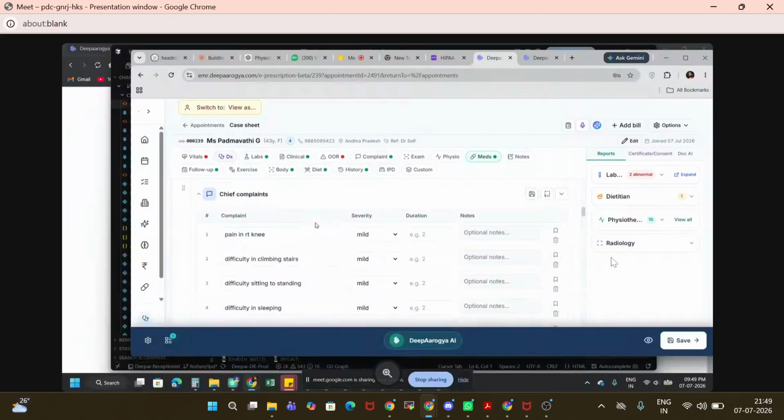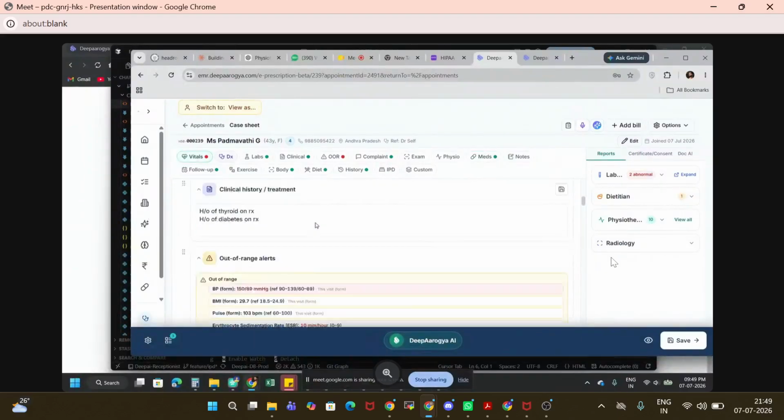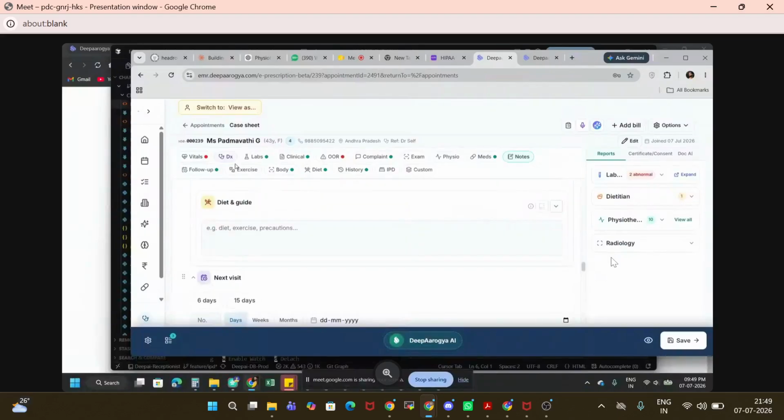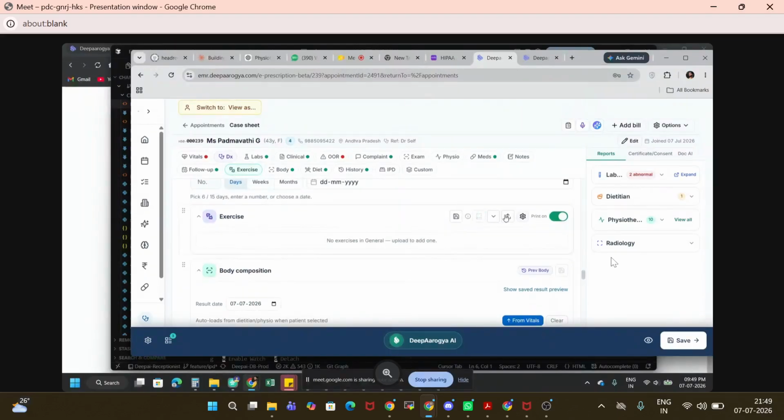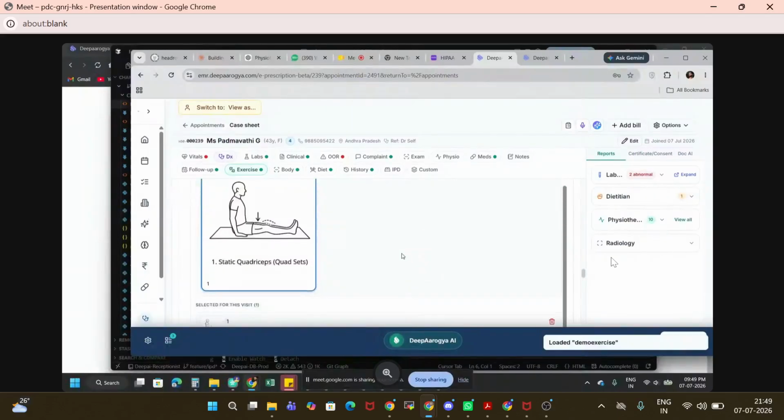the case sheet. Now again, I will show you a few options here. We have one option as exercise. This is specially custom designed for orthopedics, but it can be extended to any other use cases. Let's say we can upload any images and we can load this exercise.